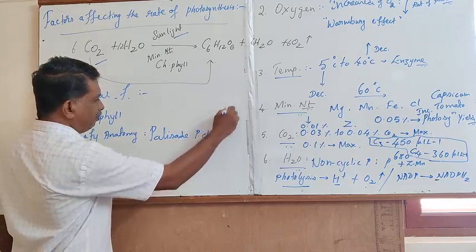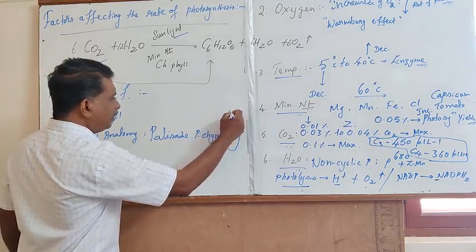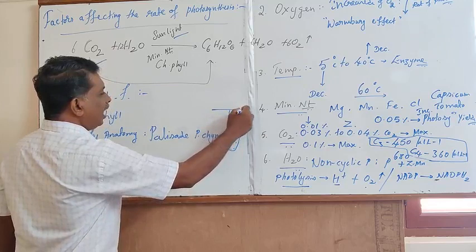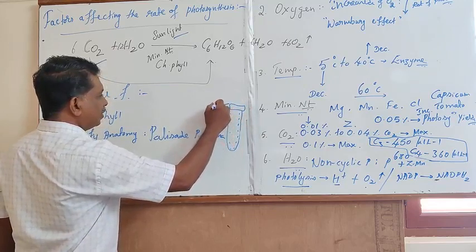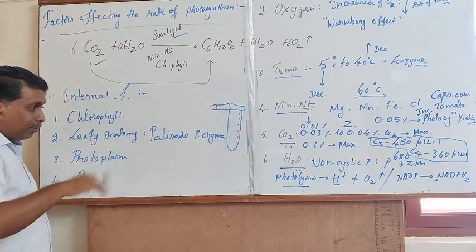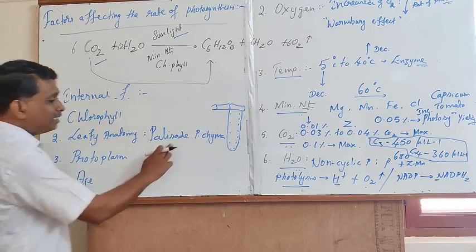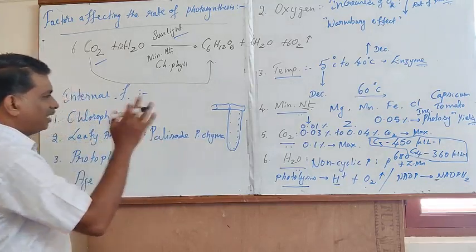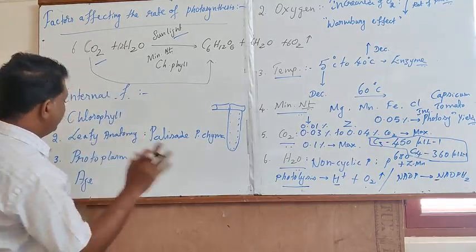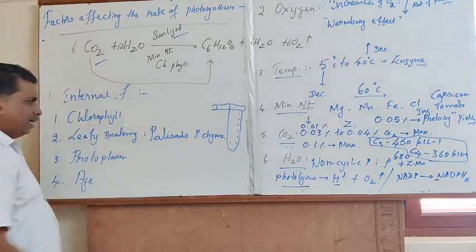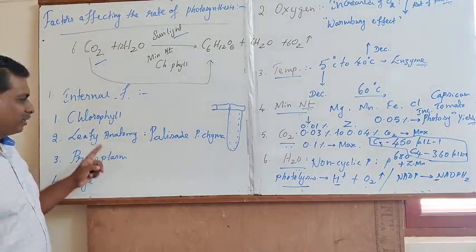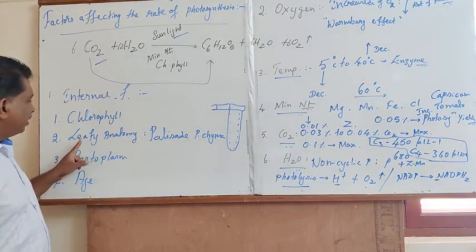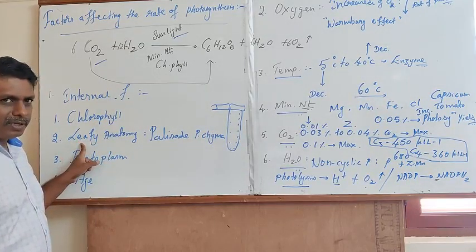With the presence of palisade parenchyma, it will provide a larger surface area in order to trap light energy. Because of the palisade parenchyma, compared to the lower region, the upper region will exhibit the maximum rate of photosynthesis. Hence, the presence of palisade parenchyma will play a very important role in determining the rate of photosynthesis.